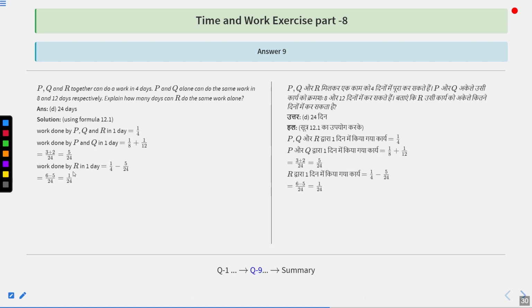So work done by R in one day is going to be how much? (P + Q + R) minus (P + Q). That is 1/4 minus 5/24. That is 1/24th part. That means in one day R can do 1/24 part. So to complete the total work, R has to take how many days? 24 days alone. Option number D is the correct answer.